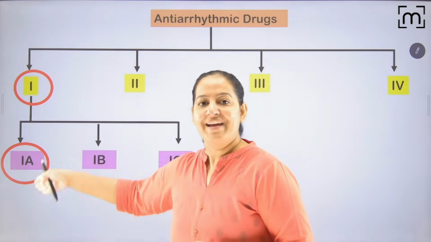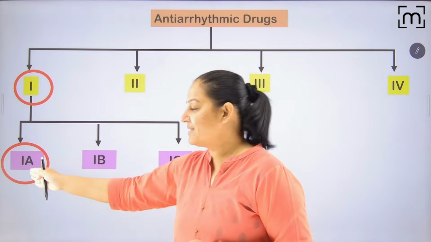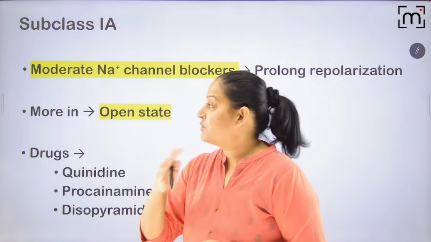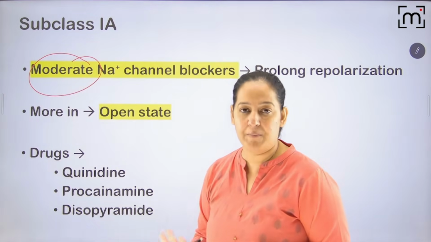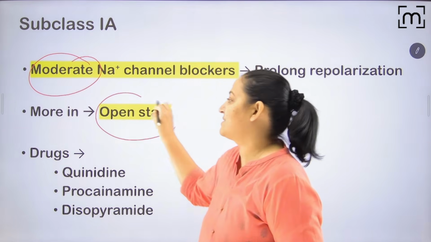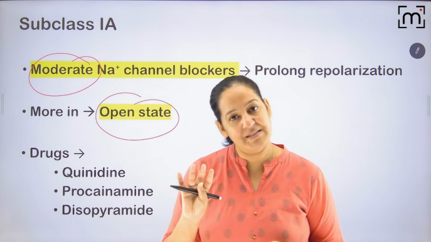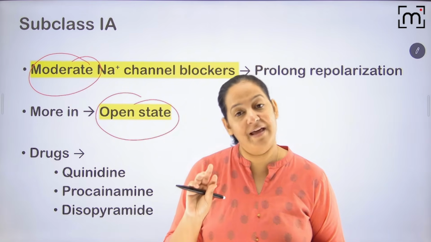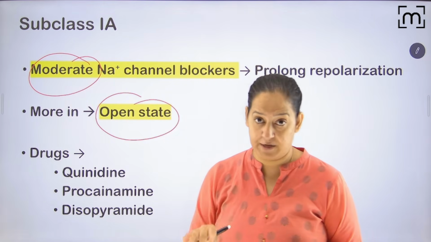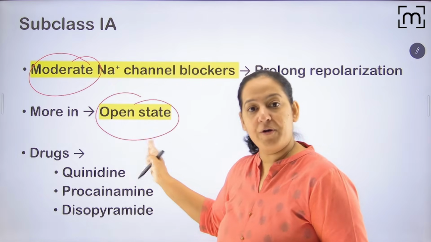First I will teach you 1A, then 1B, then 1C. So let me start 1A. As I told you, these are moderate blockers. They are sodium channel blockers only, but moderate blockers. They block the sodium channel in the open state. Sodium channels have three states: open state, inactivated state, and closed state. First it is closed, then it is open, and then it is inactivated. I taught you all this in the local anesthesia session. Watch that.